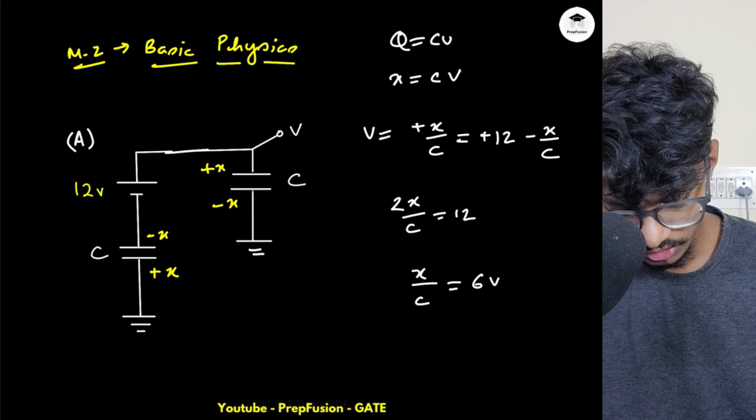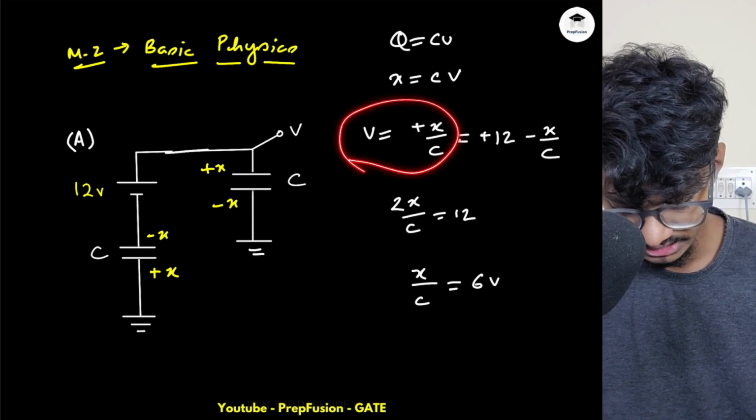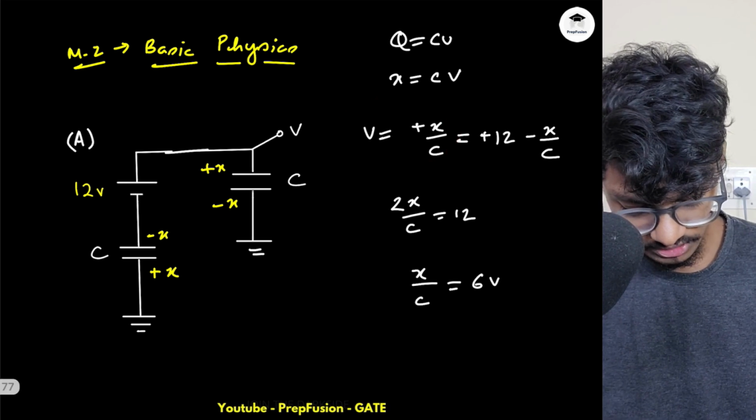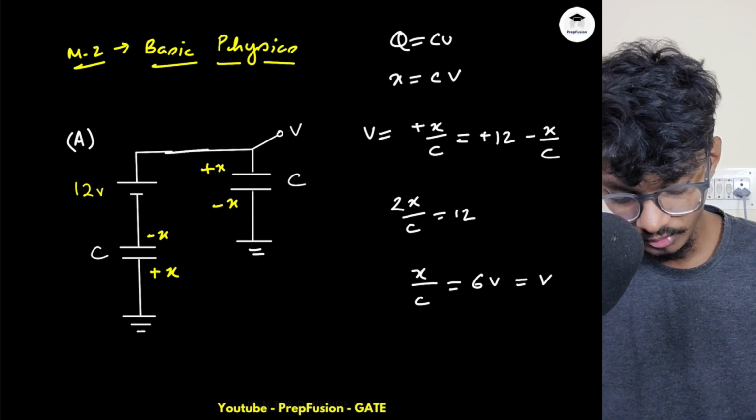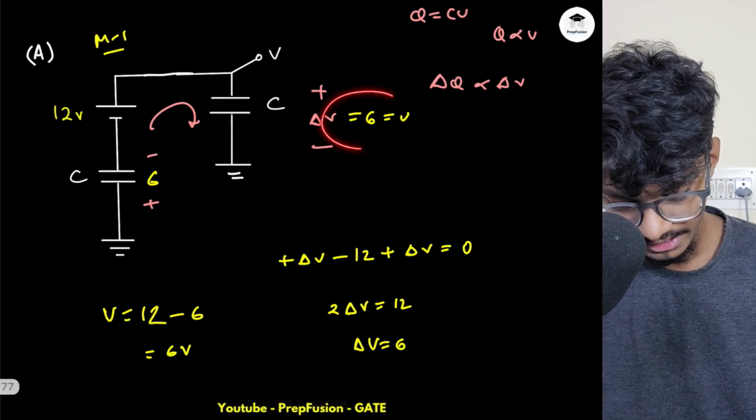My V was equal to x by C itself. So x by C equals 6 volts, that is equal to my V. So V will be 6. We found it from here and here as well.